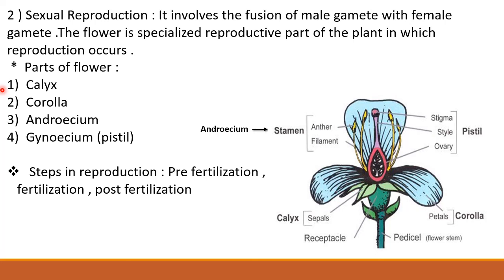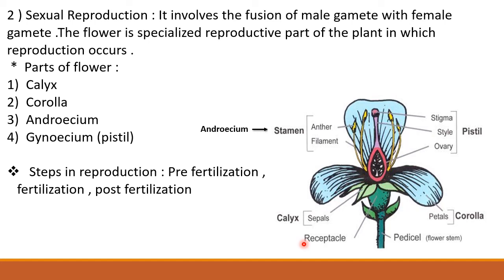Parts of the flower are grouped into two whorls. The first one is called the accessory floral whorl, consisting of calyx and corolla. The second one is called the compulsory floral whorl, consisting of androecium and gynoecium. In the given diagram of the flower, the stalk of the flower is called the pedicel. It is also called the flower stem. The enlarged tip of the pedicel is called the receptacle. On this receptacle, the flower parts are developed.